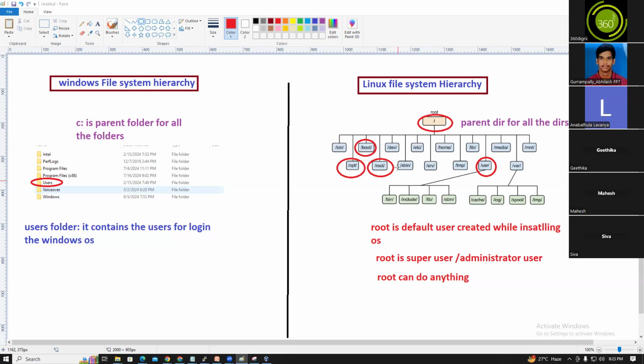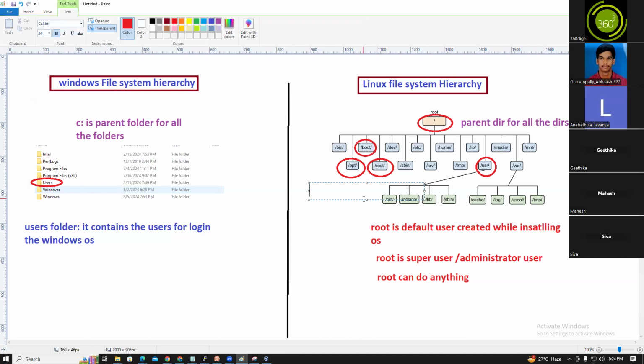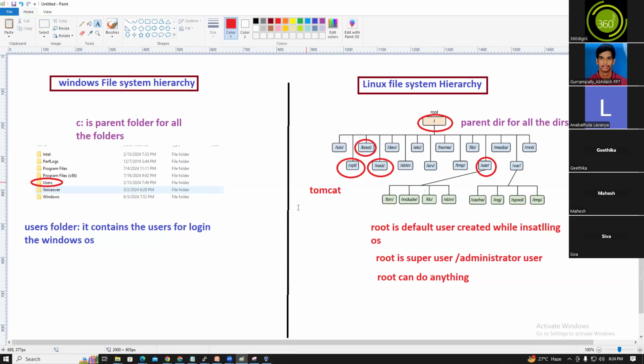All the system related software will be installed under /usr. /opt is nothing but third party software. After installing the OS, any software you install is third party software. For example, Tomcat. Tomcat is the web server, right? We need to install this Tomcat on the server. Tomcat is third party software.